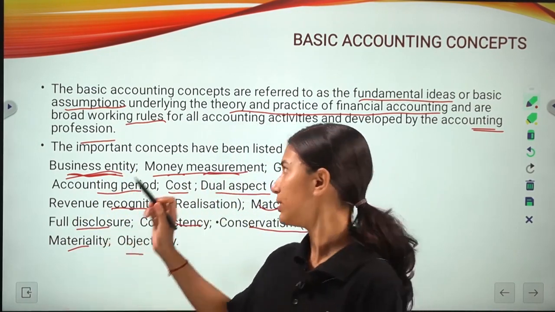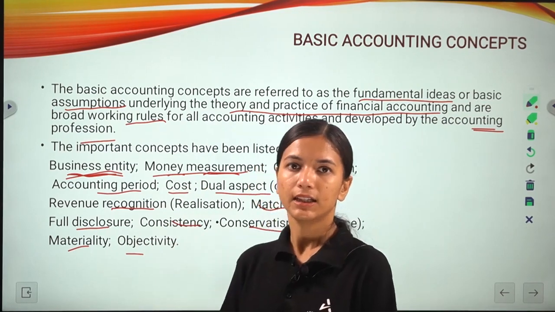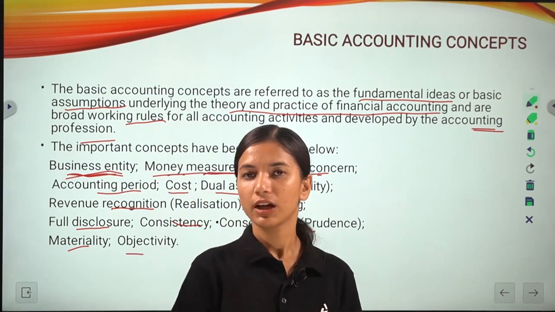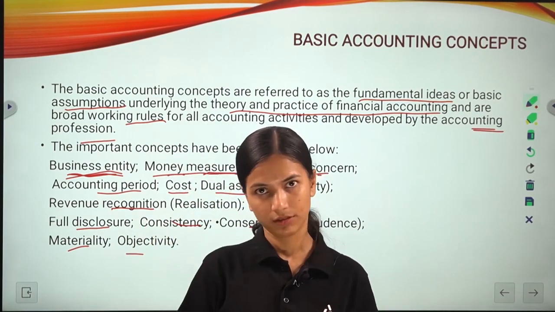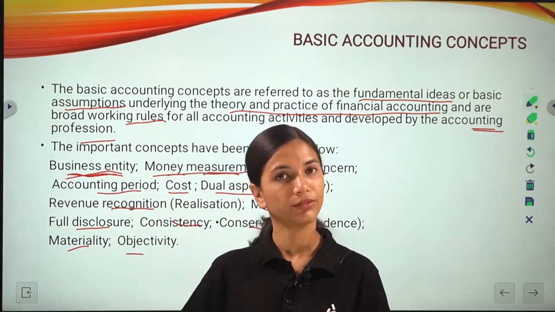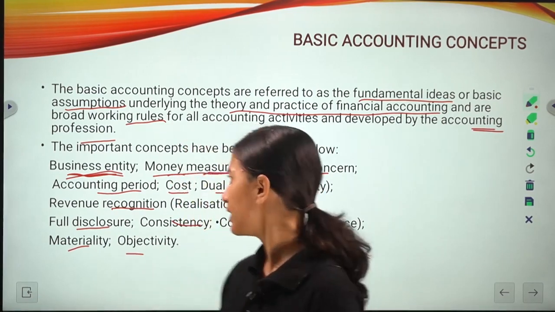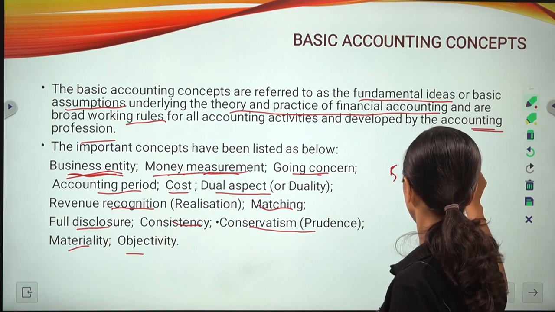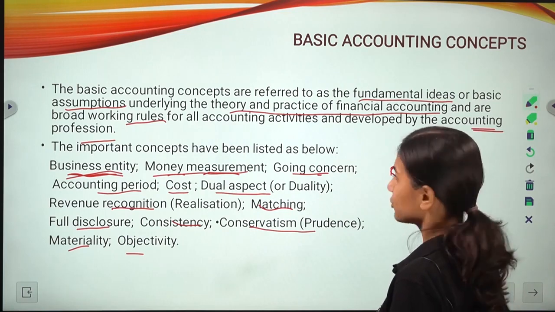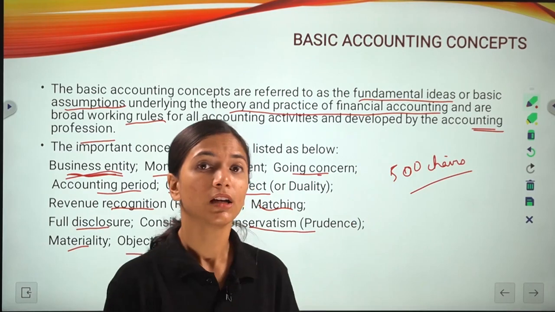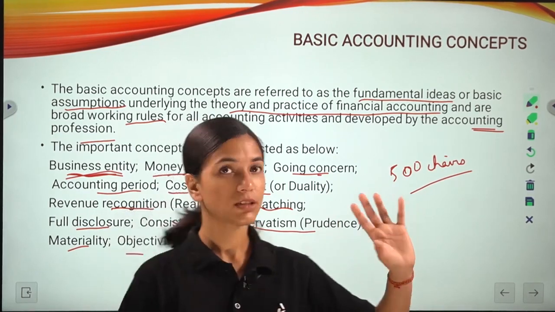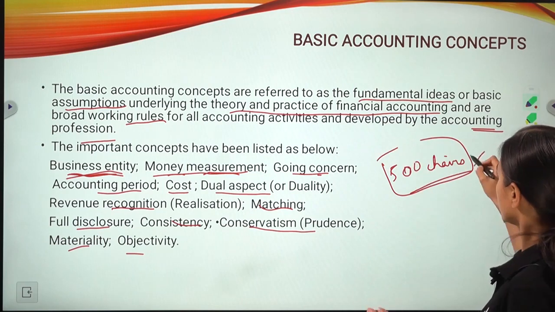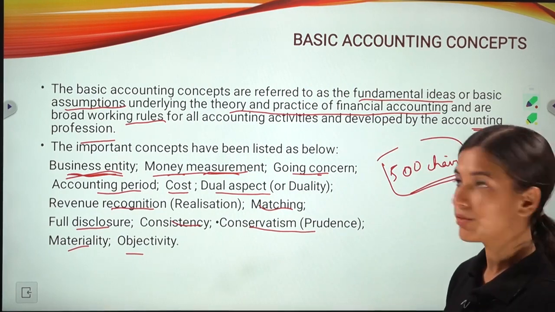Like somebody has said, today we have sold 500 chairs. But they have not said what amount you are going to get from this. So there is no amount related to this, and this cannot be recorded in the accounting information.